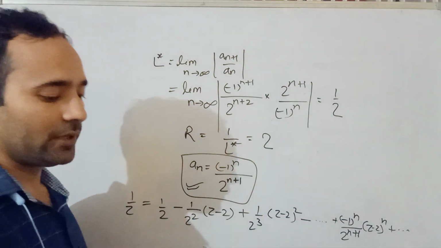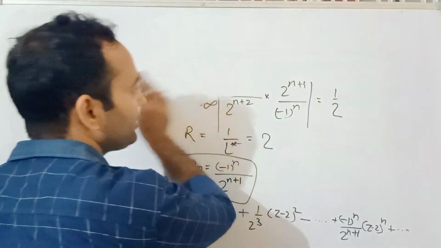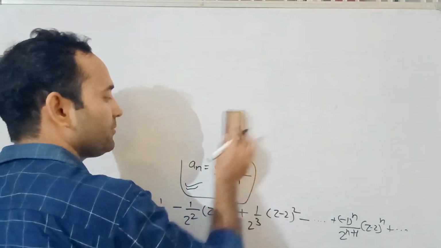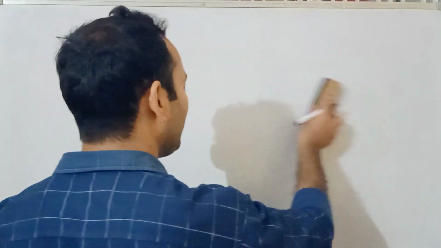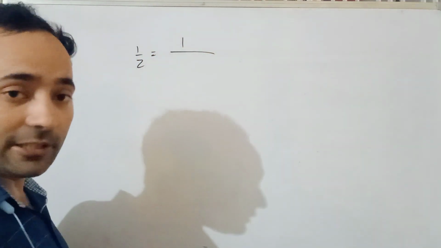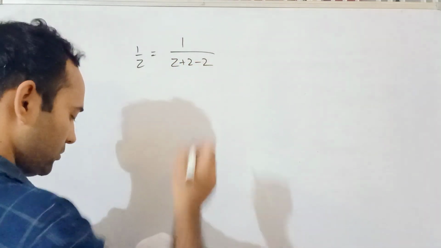You can also do it by an alternative method. Whenever you need to expand an analytic function, use binomial expansion directly. So 1 by z, about which value do you have to expand? 1 by (z plus 2 minus 2).